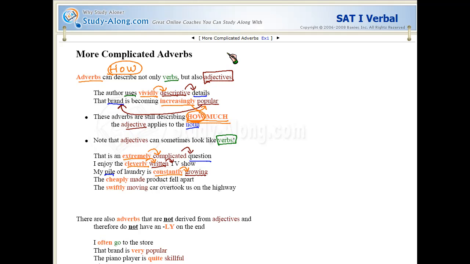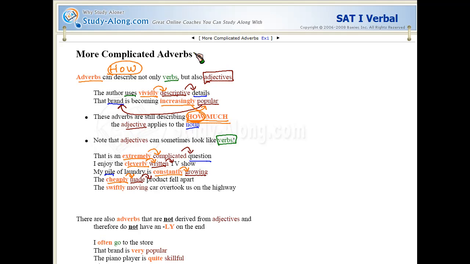The cheaply made product fell apart. Now, what kind of product do I have here? Well, it looks like my product has been made. So my product is a thing, and I'm describing the thing, trying to say what kind of thing it is by saying it's a made product. It's not a manufactured product. It's not a natural product. It's a made product. Now, how was it made? It was made cheaply. So cheaply is an adverb describing the adjective made.